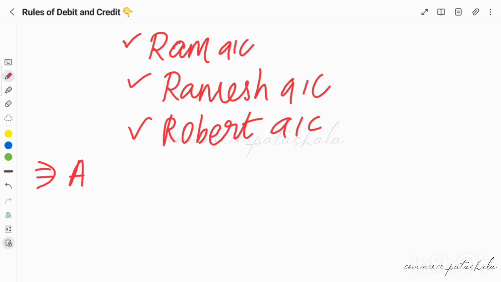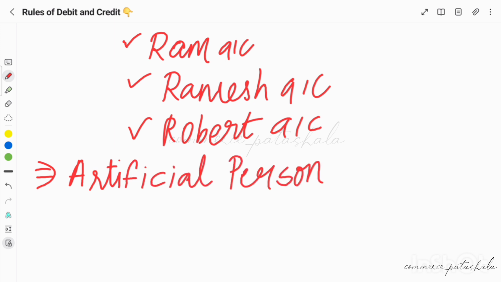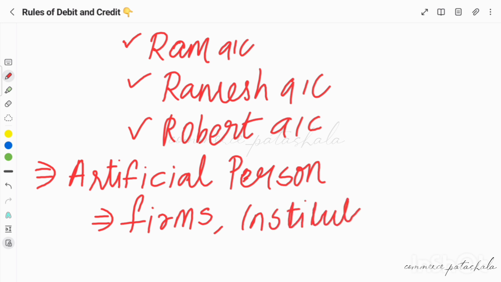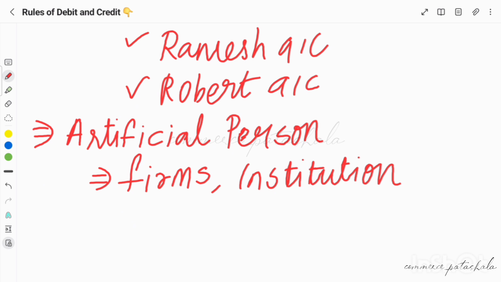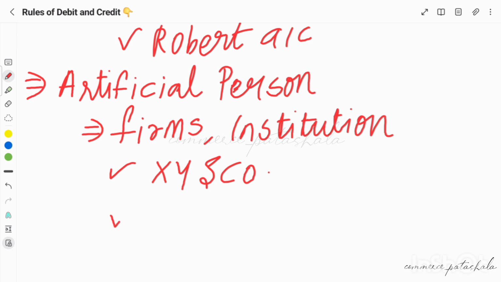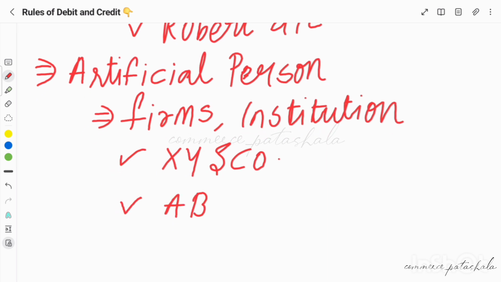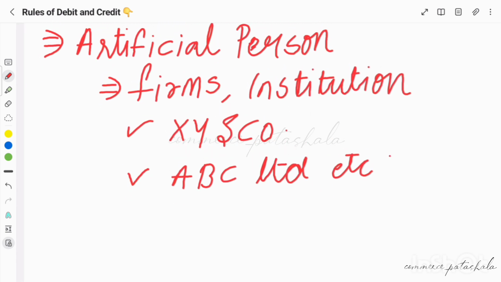Now understand, there is another classification under the personal account, which is the artificial person. Now what is an artificial person, is the question. Artificial persons are the firms or institutions or any organization that we create to carry on the business. Say, for example, XY and Co or ABC Limited, etc. So these are examples of artificial persons.